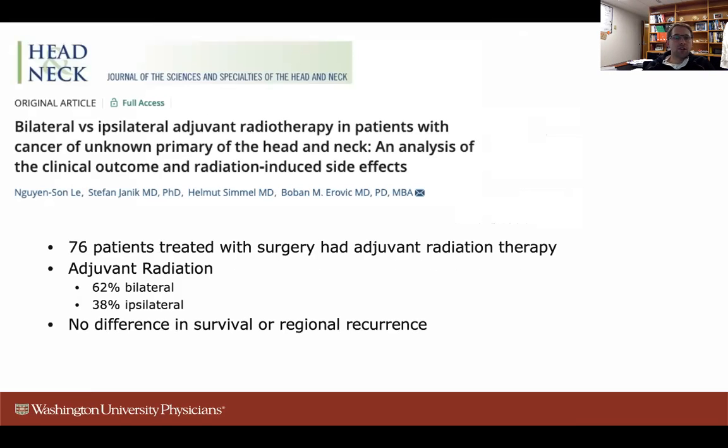This led to another study looking at bilateral versus ipsilateral adjuvant radiotherapy in patients with cancer of unknown primaries. And they looked at 76 patients with cancer of unknown primary of the head and neck treated with surgery who had radiation therapy in an adjuvant setting. And these patients either had ipsilateral or bilateral neck radiation therapy. There was no difference in survival in the patients that received bilateral radiation therapy versus those that received ipsilateral radiation therapy. And that's patients with only ipsilateral clinical nodal disease. So this excluded patients that had bilateral nodal disease.